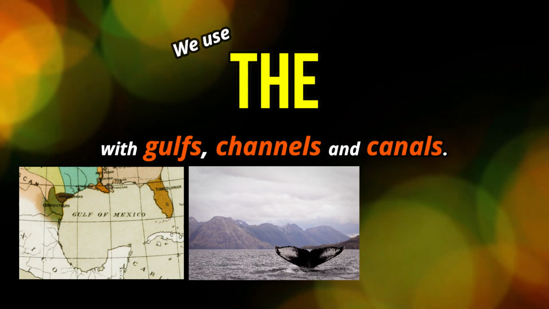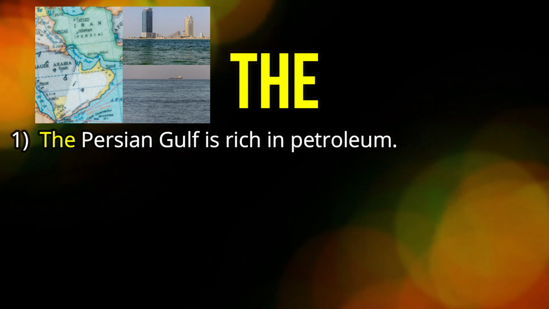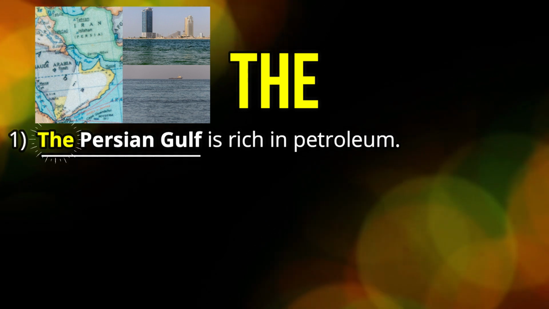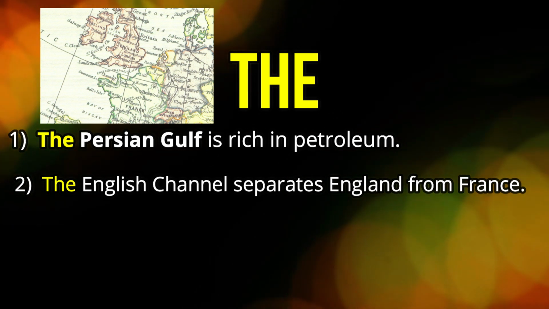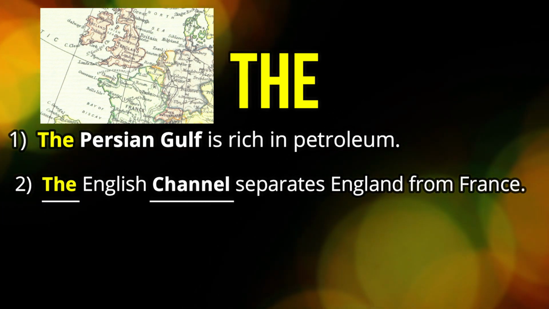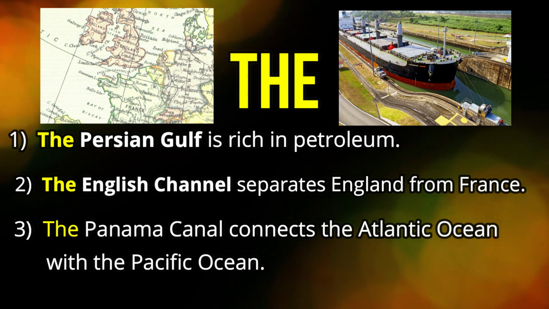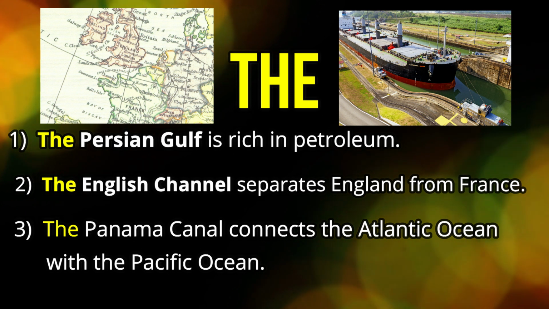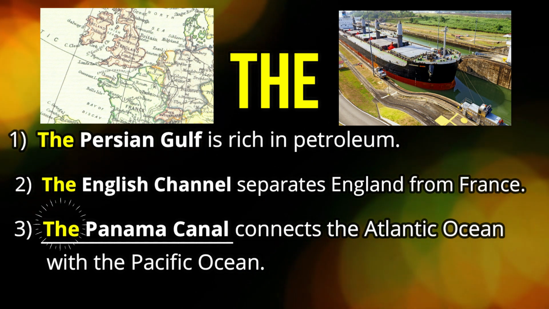We also use "the" with gulfs, channels, and canals. Let's look at example number 1. The Persian Gulf is rich in petroleum. We have the Persian Gulf. In number 2, the English Channel separates England from France. We have a channel, it's the English Channel. And then in example number 3, the Panama Canal connects the Atlantic Ocean with the Pacific Ocean. And here we have a canal. So we have the Panama Canal. You got it?